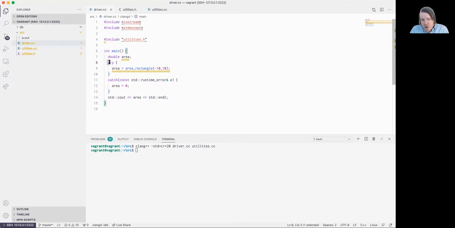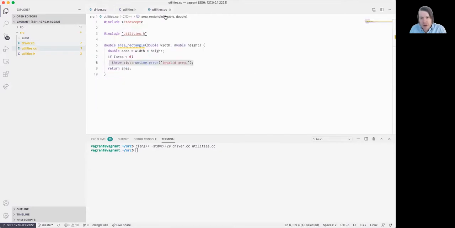What we're going to try to do is compute and initialize the value of area with the return value from area rectangle with an invalid width measurement and a valid height measurement. We go ahead and pop over to our definition. We can see here that when this function is called, the first thing that occurs is a computation of area. If area is less than 0, in other words, if it's an invalid area measure, we throw a runtime error.